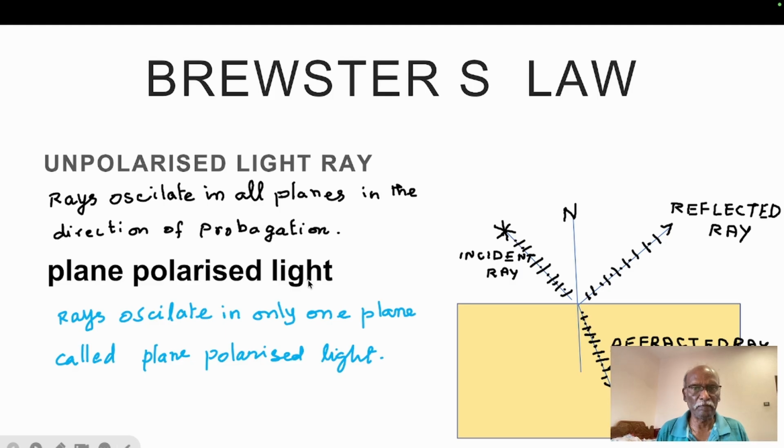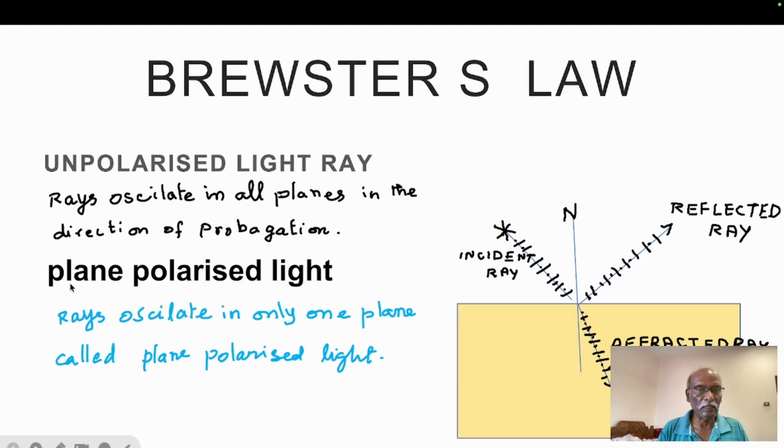This is Weekend Academy. Today we are going to see Brewster's law in physics. By nature, an ordinary ray of light oscillates in all planes in the direction of propagation. This is said to be unpolarized light. A ray of light is always oscillating in all planes in the direction of propagation, so such a ray is called an unpolarized ray of light.